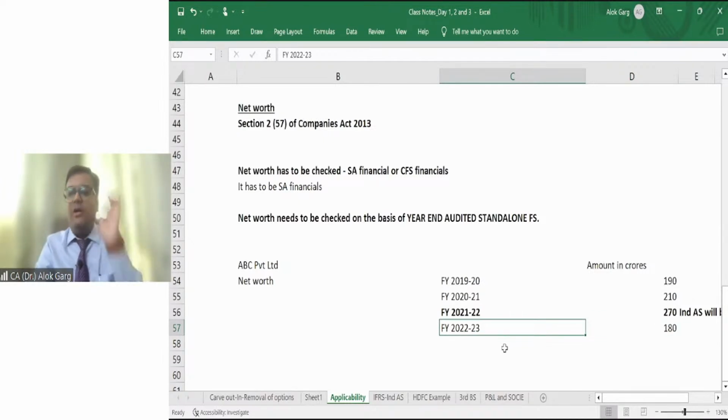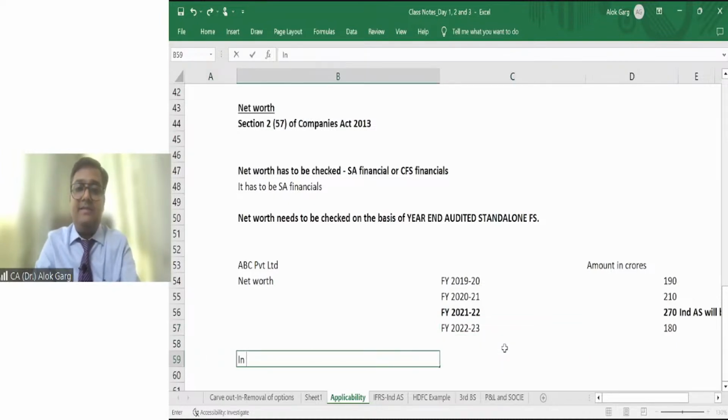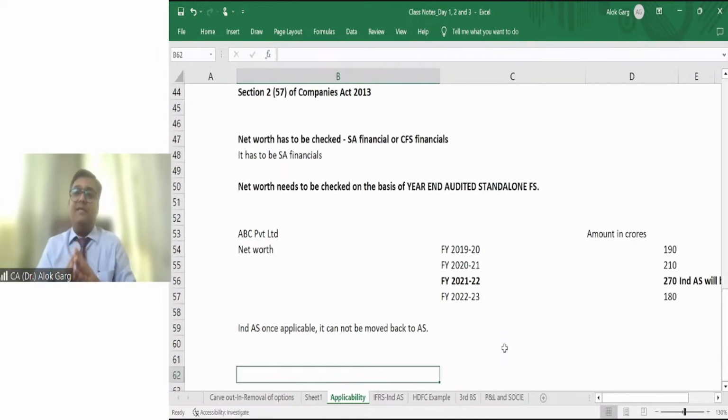So can we go back to accounting standard? Answer is no. Ind AS, once applicable, it cannot be moved back to AS. Right? So Ind AS, once applicable, you have applied it, means from 22-23 it becomes applicable. Doesn't matter if the net worth becomes negative, still Ind AS will be applicable forever. Right? I hope you have well understood these concepts.